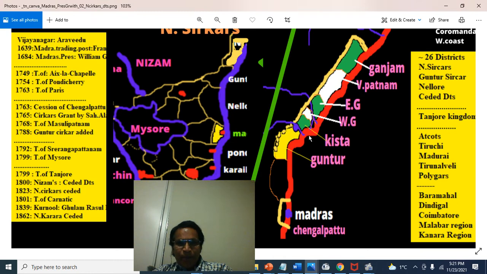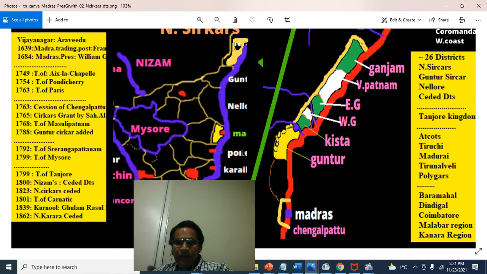Machilipatnam is a place on the Krishna River. It is also called Bandar. It was one of the major port outlets of the Nizams at that time. Bandar itself is a Persian word meaning port city. The Treaty of Machilipatnam gave these territories to the British by the Nizam.